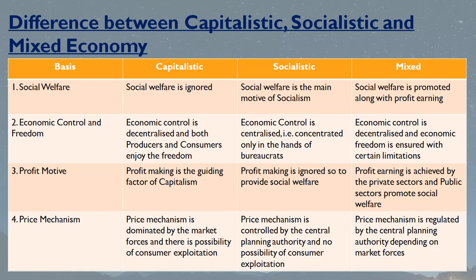Now, economic control and freedom. In capitalism, the economic control is decentralized, and both producers and consumers enjoy the freedom. But in socialism, the same is not present, because the power is concentrated only in one hand, and there is no economic freedom. Now in mixed economy, the control is decentralized here, and there is also economic freedom, but with certain limitations.